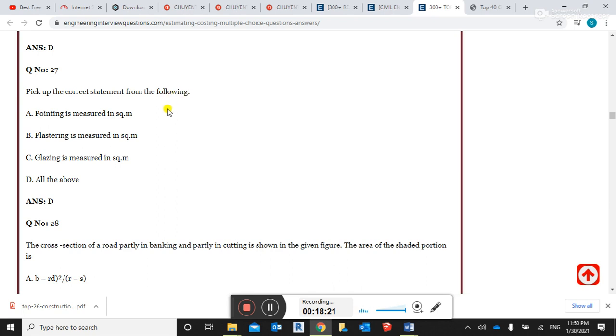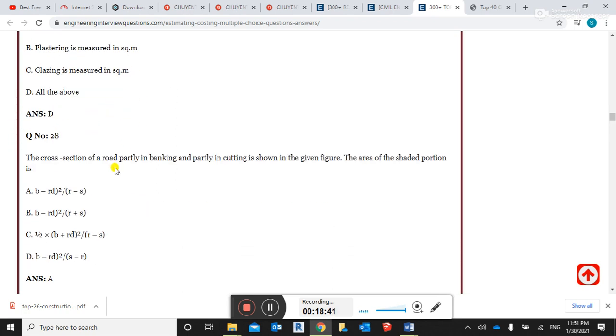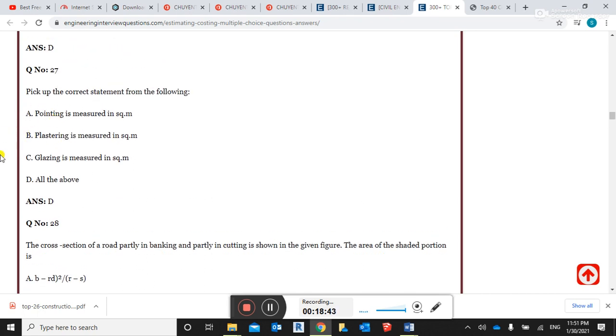Pick up the correct statement from the following. Pointing is measured in square meter. Right answer. Plastering is measured in square meter. This is also a simple and logic question. Then a very important question, guys: glazing is measured in square meter. All of the above. A, B, C is correct.